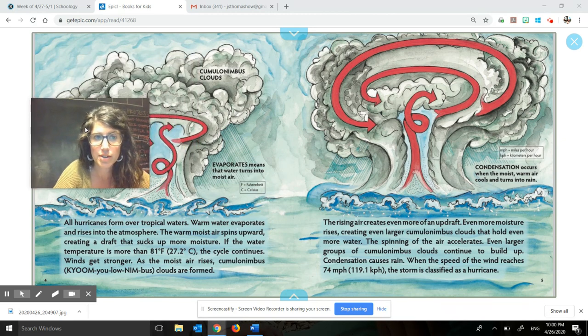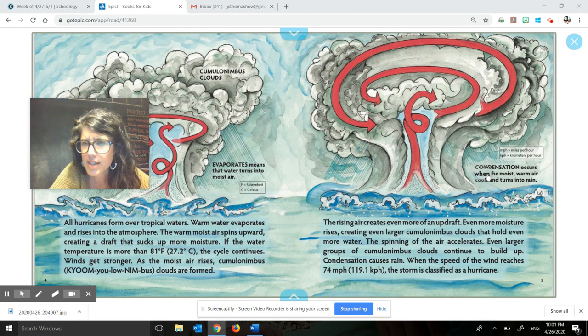Now I'm going to read this page. The rising air creates even more of an updraft. Even more moisture rises, creating even larger cumulonimbus clouds that hold even more water. The spinning of the air accelerates. Even larger groups of cumulonimbus clouds continue to build up. Condensation causes rain. When the speed of the wind reaches 74 miles per hour, the storm is classified as a hurricane.